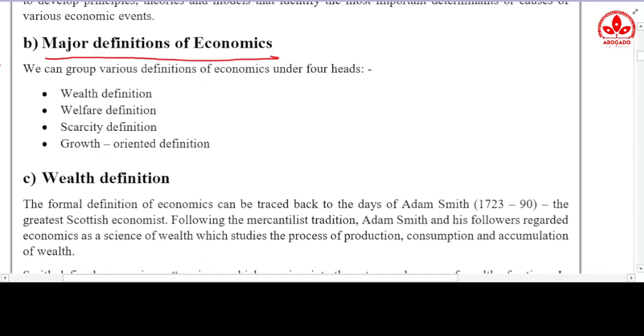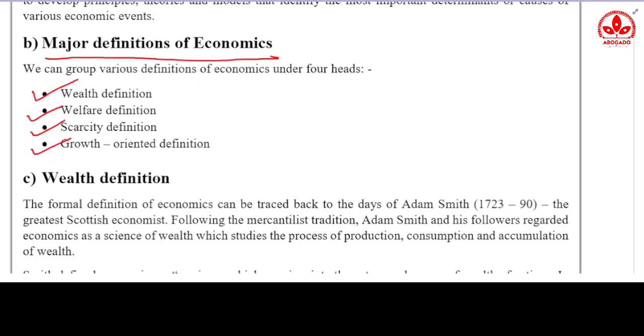The first definition we need to study is the wealth definition. After this comes the welfare definition. The next one is the scarcity definition, and the last one is the growth-oriented definition. Don't worry about the headings, what wealth is, what welfare is, what scarcity is, what growth is.